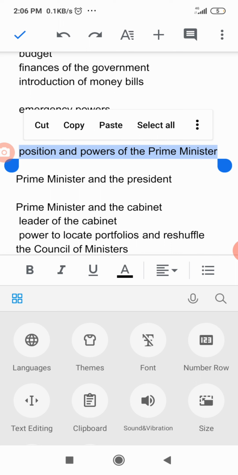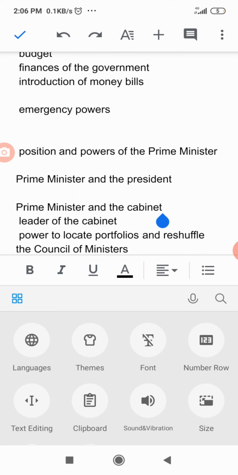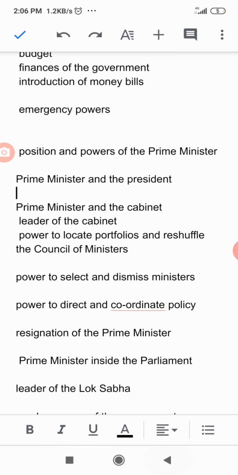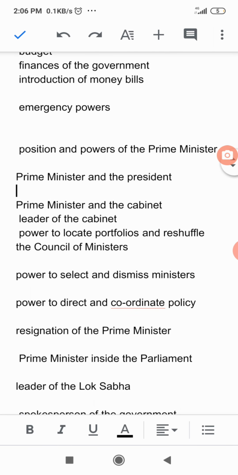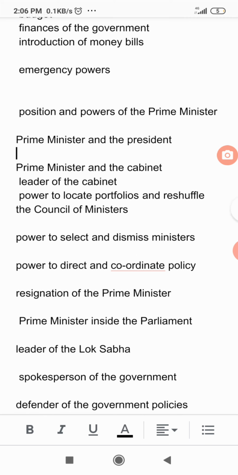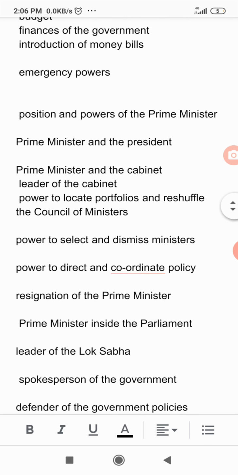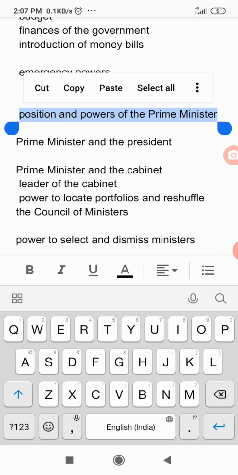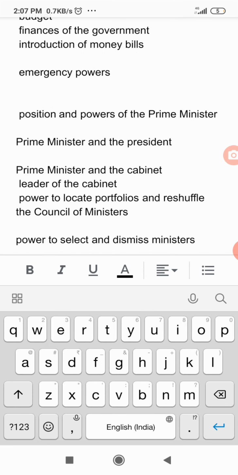In the powers and functions of the cabinet, we can see that the cabinet can fulfill administrative powers, legislative powers, powers during emergency, and also the financial powers.